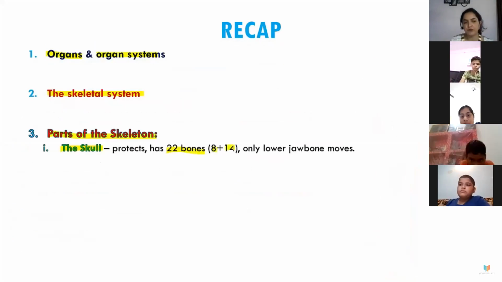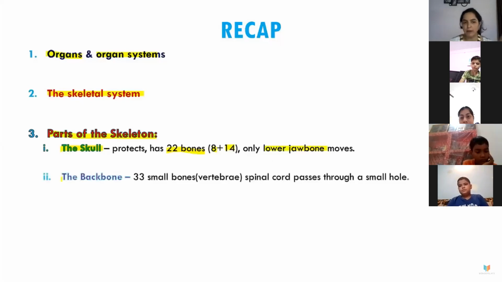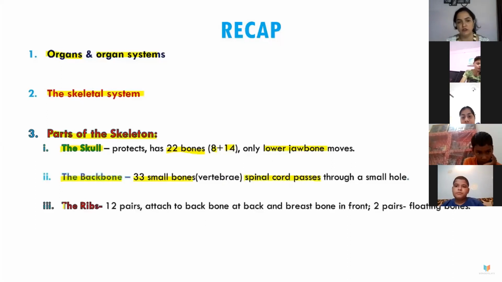What was the second part after the skull? That is the backbone, made of 33 small bones called vertebrae. You can call it the spine or the vertebral column also. The spinal cord passes through a small hole in it, which is a very important part of the nervous system.